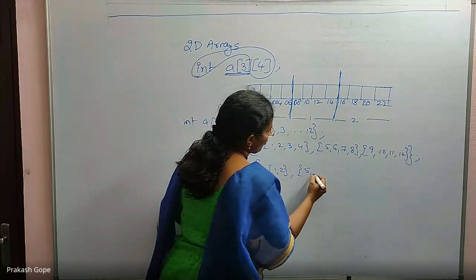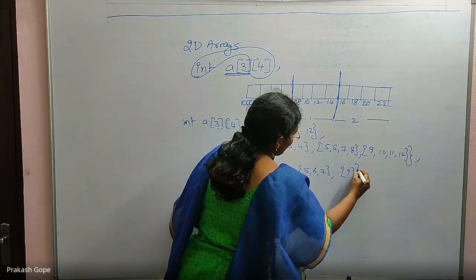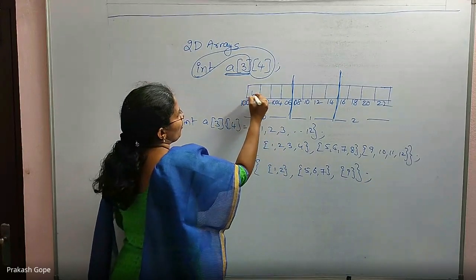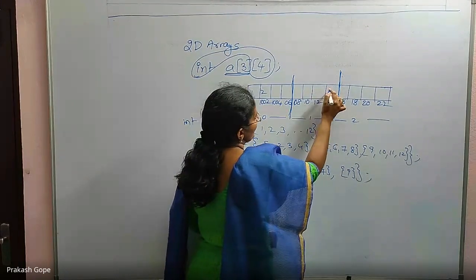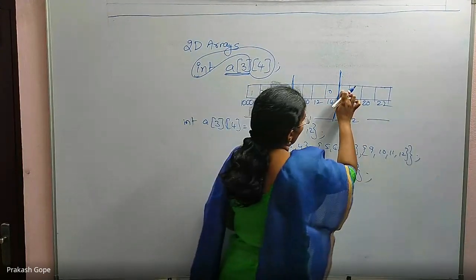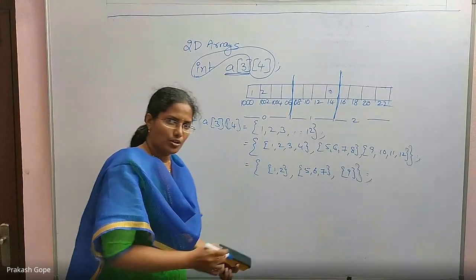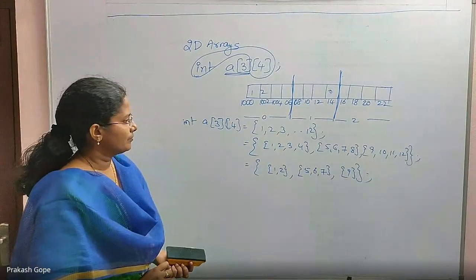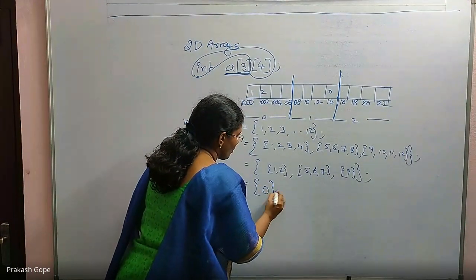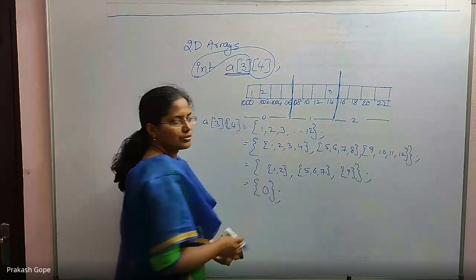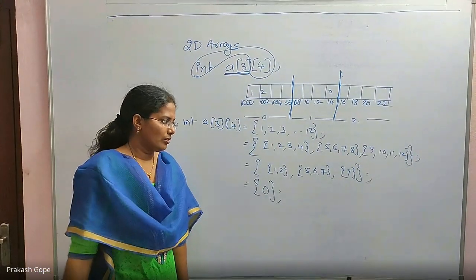In the second row, I give only 3 elements. In the third row, I give only 1 element. Then 1, 2, and the remaining 2 are zeros. In the second row, 5, 6, 7, and this is 0. This is 9, 0, 0, 0. Partial initialization, similar to a single dimensional array. And the last initialization, only 1, 0, that's all, so that all of them are zeros. So these are the initialization ways.